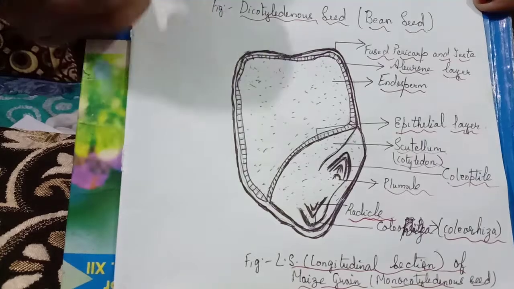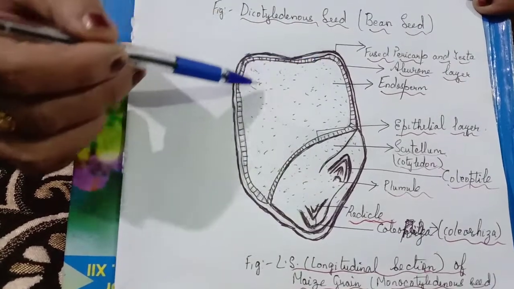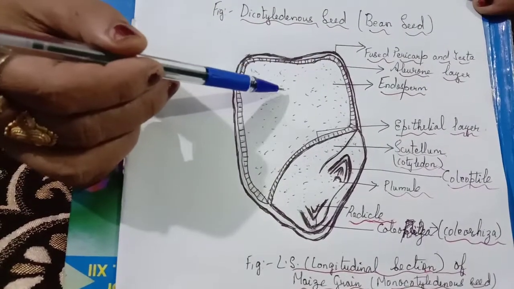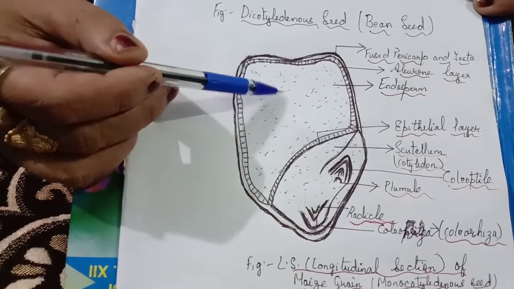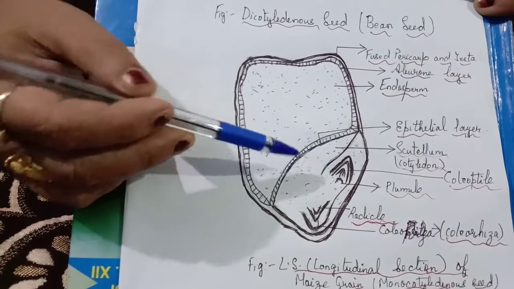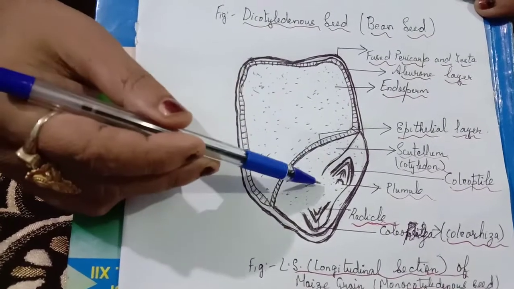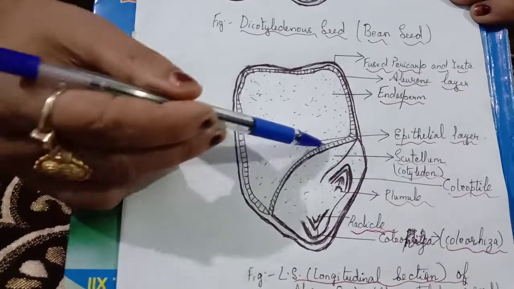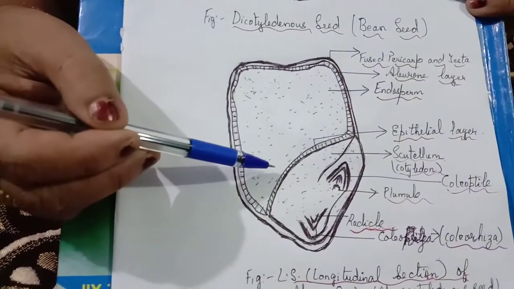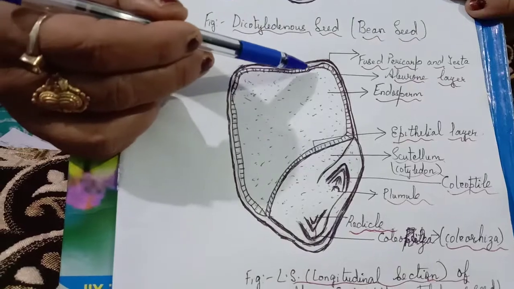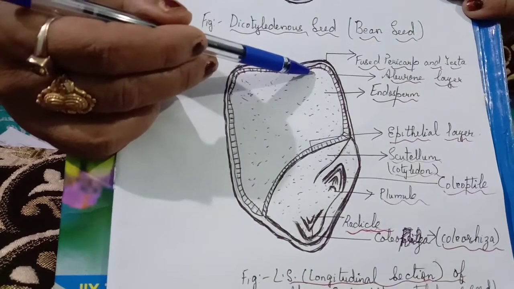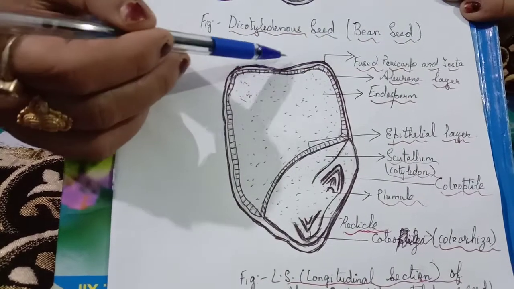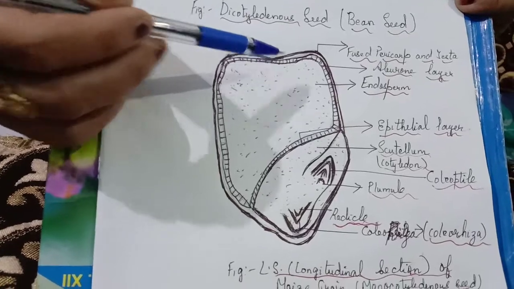And one more difference is that the endosperm is well developed because it stores food for the growing embryo, while the embryo is short. The endosperm and the embryo are separated by a thin epithelial layer. Clear? The innermost layer of the endosperm is the aleurone layer, rich in proteins.